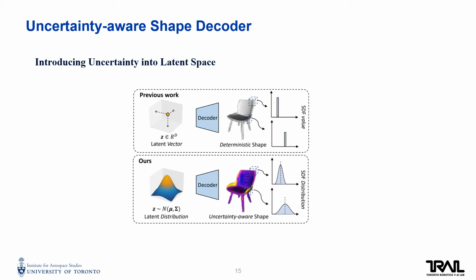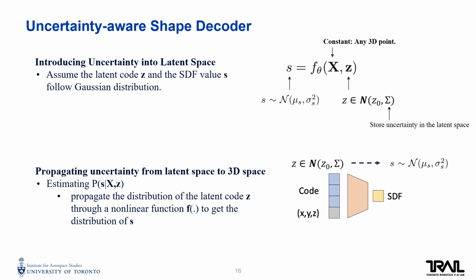Compared with the deterministic shape, our method decodes a latent distribution into a shape distribution which forms the uncertainty. More specifically, we first model the distribution of latent code as a Gaussian distribution and propose a method to propagate the distribution from latent space to 3D SDF space. The challenge here is that the decoder is a highly nonlinear function.